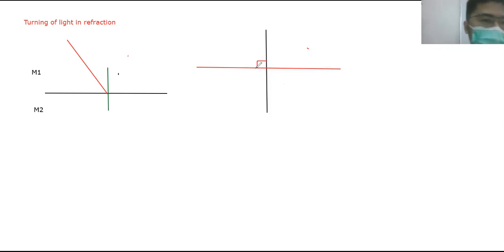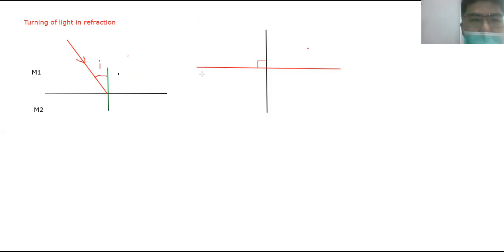If it is perpendicular, there's no change in direction, only a change in speed. This one is different. This one is coming at an angle. There is an angle of incidence. Where is the angle of incidence? Here, this is the i. It's always the angle between the normal and the ray. I cannot emphasize this enough: the angle is between the normal and the line, not the surface. Since this one is coming at an angle, it will change its direction. Is there any change in speed? Yes, both: change in direction and change in speed.